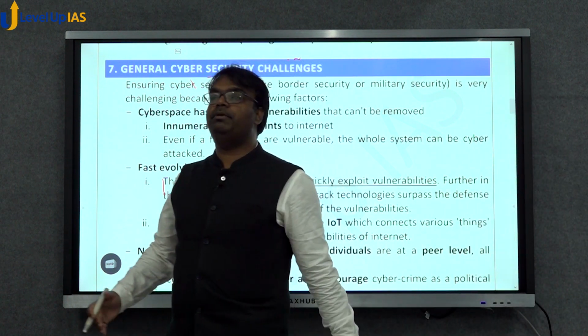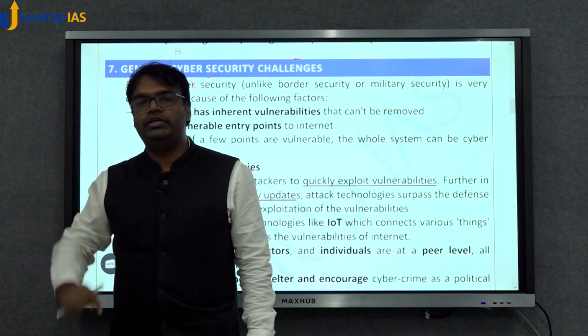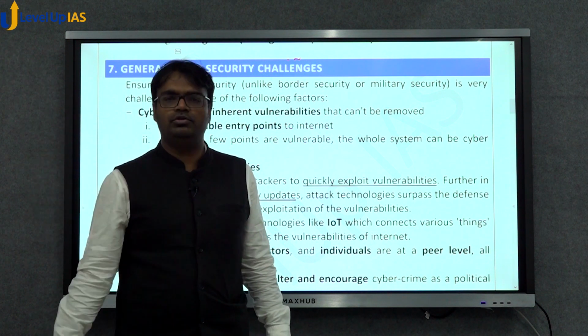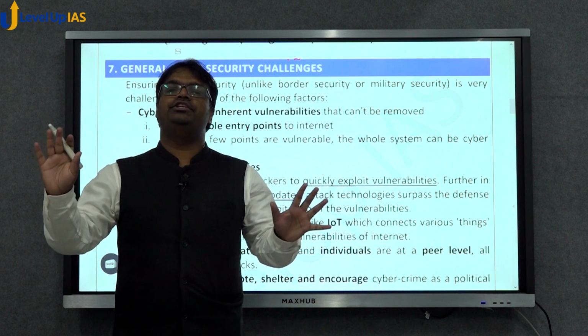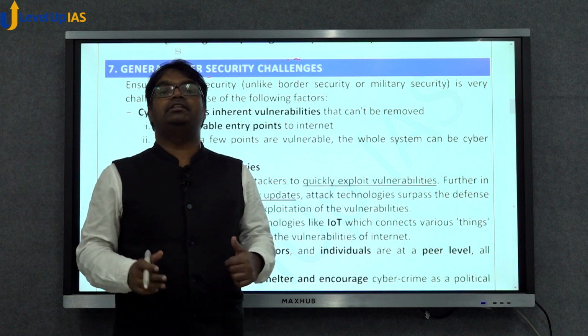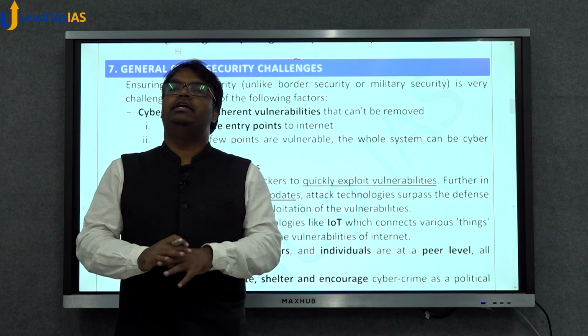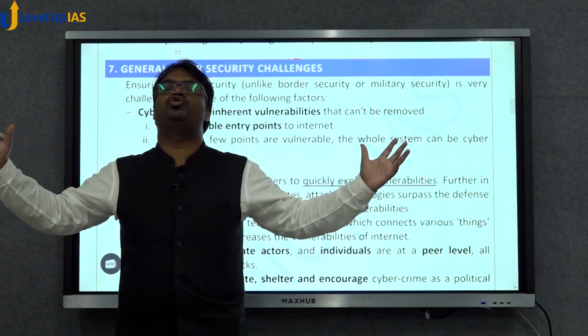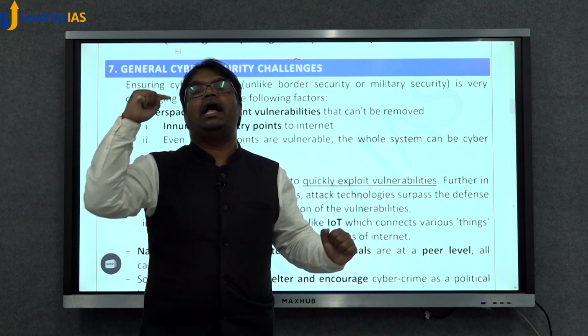Let's say in border security, we create a wall between India and Pakistan and we deploy lots of soldiers. It's possible that we'll ensure border security, but that is not feasible for cyber security, because in cyber security there are so many devices, so many entry points for hackers.